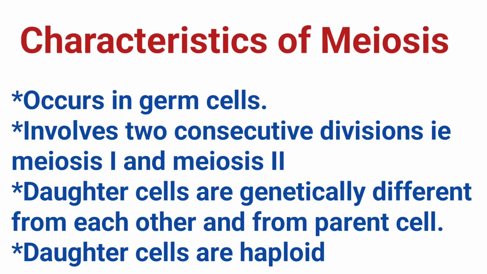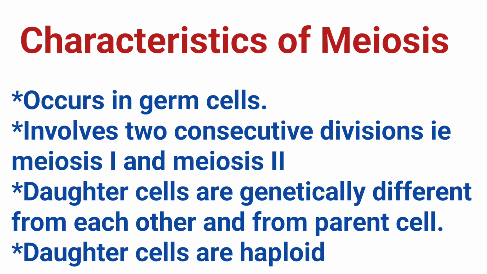Characteristics of meiosis. Meiosis occurs in germ cells found in reproductive organs. It involves two consecutive divisions, that is, meiosis 1 and meiosis 2. It produces 4 daughter cells. The daughter cells are genetically different from each other and from the parent cell. Each daughter cell contains half the number of chromosomes of the parent cell.